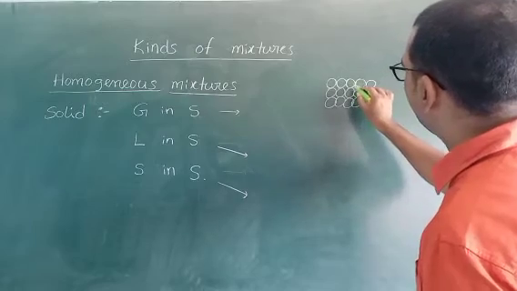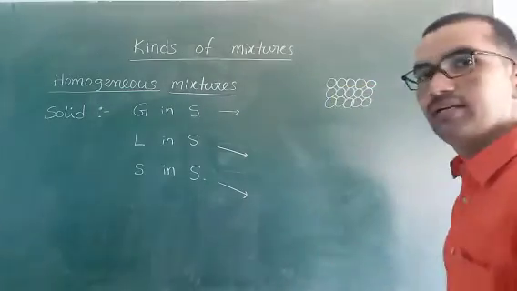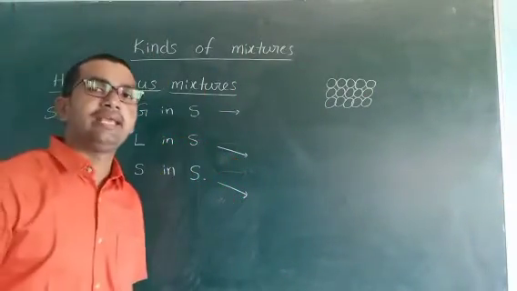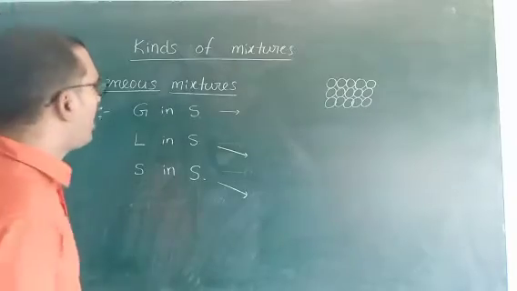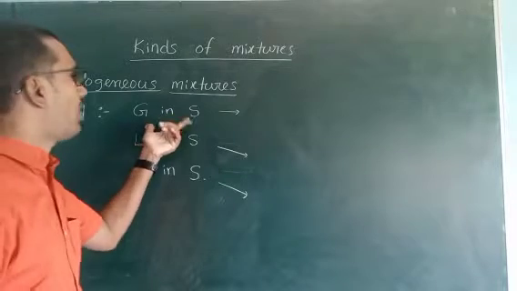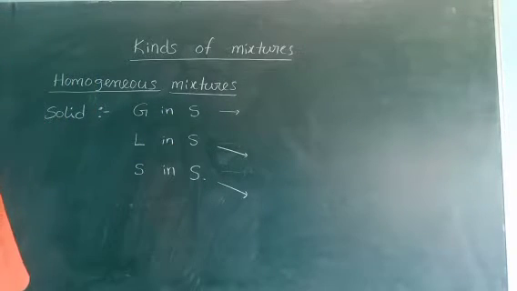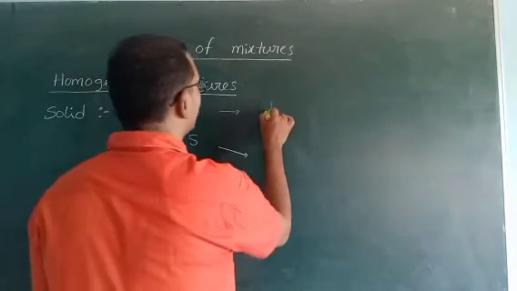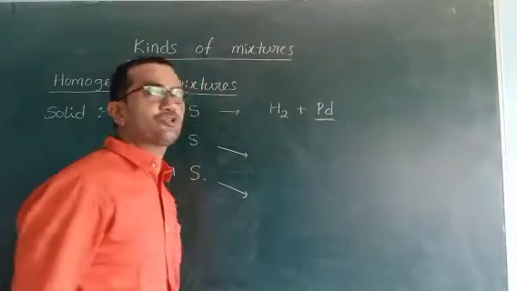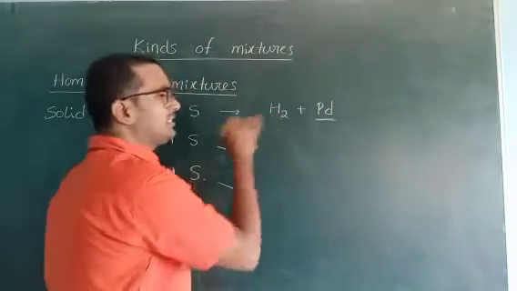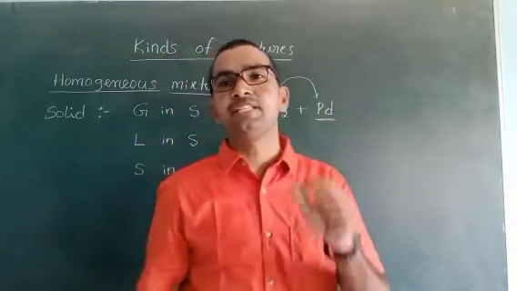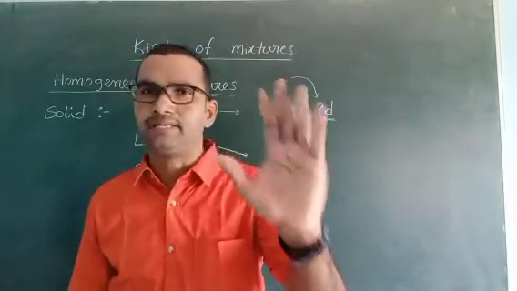See this, this is empty. Empty space is available, and that empty space is occupied by gases. Then it is called a gas in solid type of mixture. An example for this one is hydrogen plus palladium. Palladium is a metal, a solid material. Hydrogen is a gas. This hydrogen gas occupies the empty space present in the palladium metal.